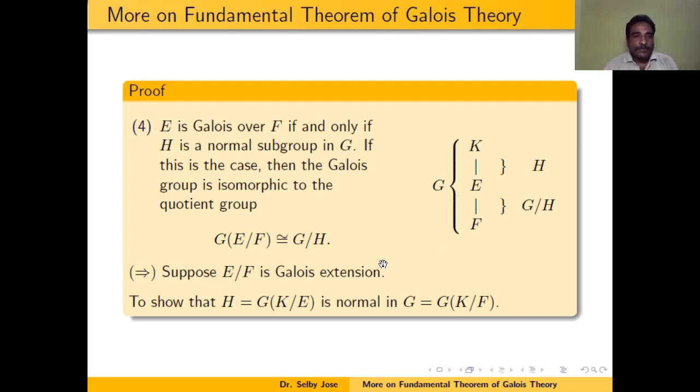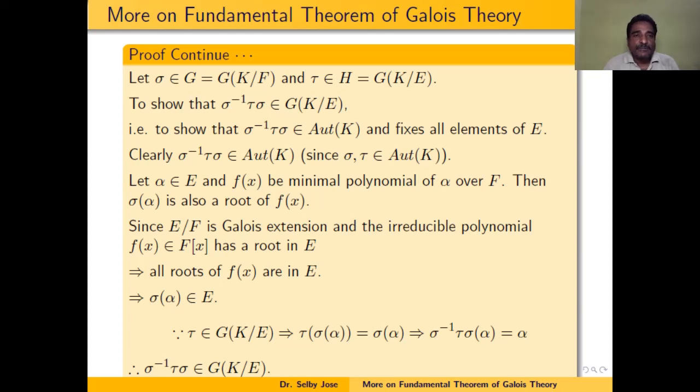Suppose E over F is a Galois extension, H is equal to the Galois group of K over E, and G is equal to the Galois group of K over F. We want to prove that H is normal in G. So we take one element from G and one element from H. Let sigma belong to G. That means sigma is an automorphism of K and sigma fixes F. And tau belongs to H, the Galois group of K over E. That means tau is an automorphism of K and fixes E. We want to show that sigma inverse tau sigma belongs to H, that means the Galois group of K over E.